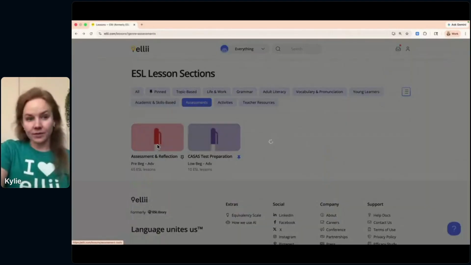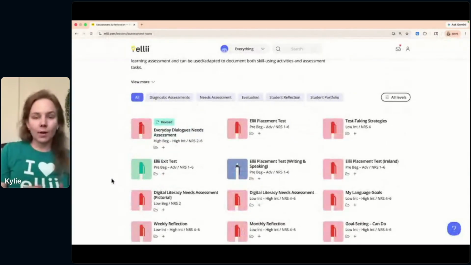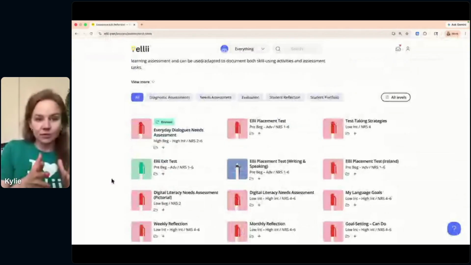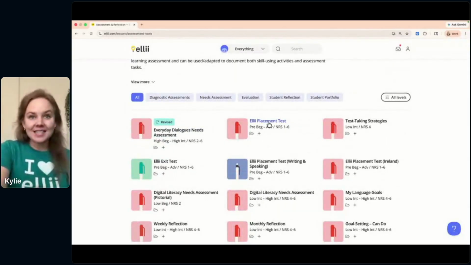We also have other types of assessments. So if you're a private teacher or in a program that just needs to get a baseline for students and show progress, we've got an Ellii placement test and an exit test that you can use with your students.